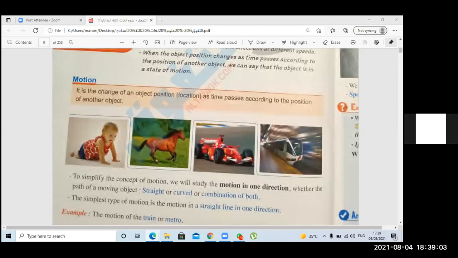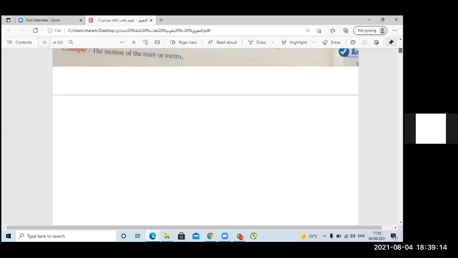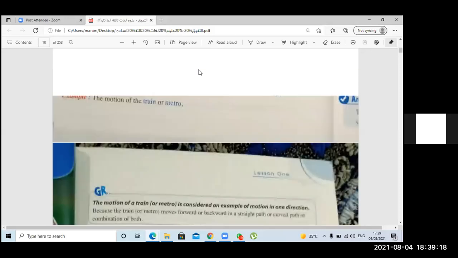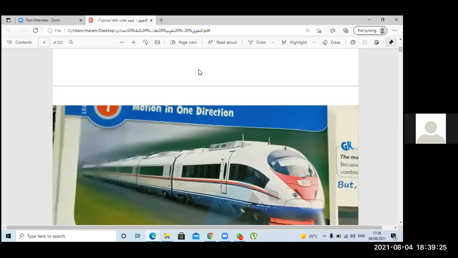Yes, teacher. Tell me, Myrna, what is motion? It is the change of an object's position, location as time passes according to the objects in front of it or according to the speed. Okay. Thank you, Myrna. Thank you so much.